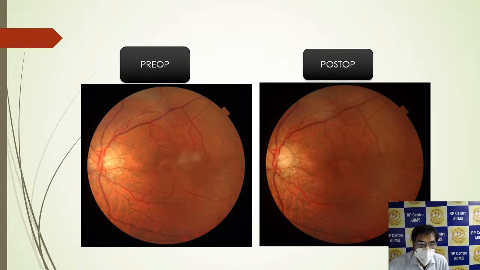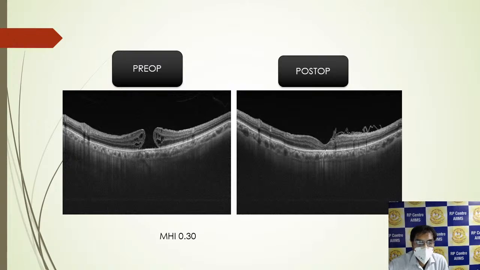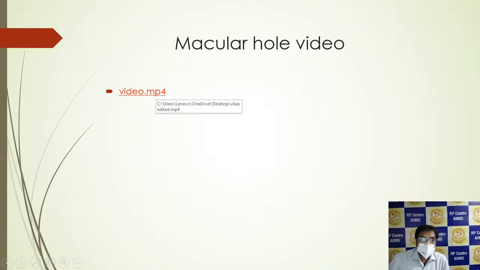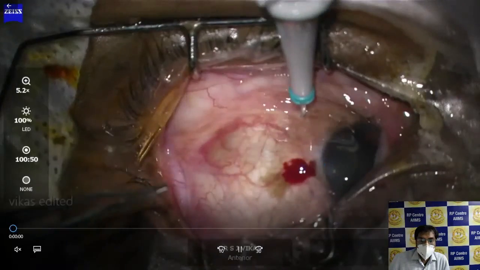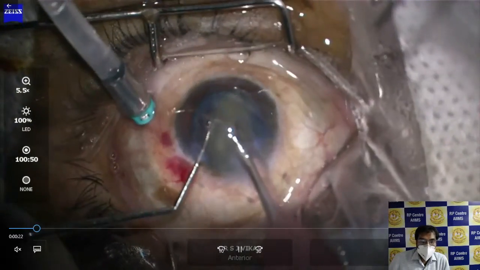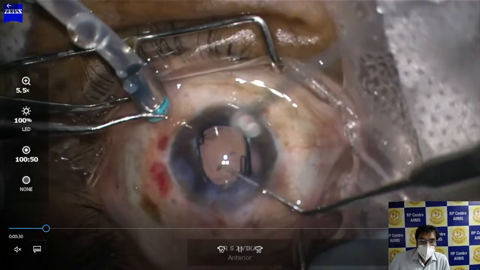Sir, as we know, the surgical outcome is very good in macular hole surgery with the modern techniques. This is the pre-operative SOCT, and this is the post-op. Now here we can see the ILM remnants also. The hole is closed. Here is the surgical video, phaco with PPV with ILM peeling done in this case.